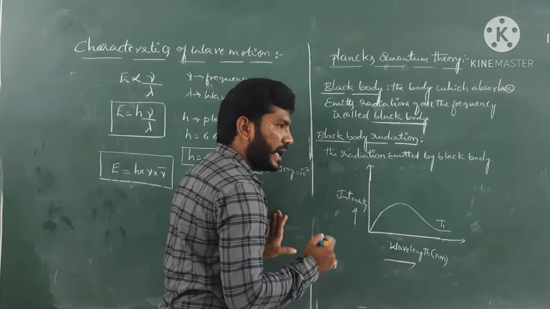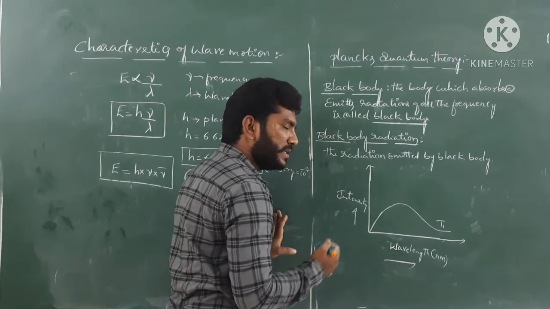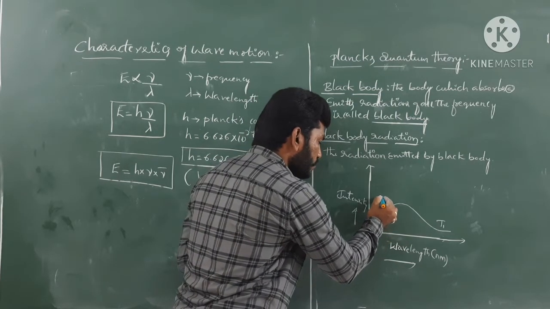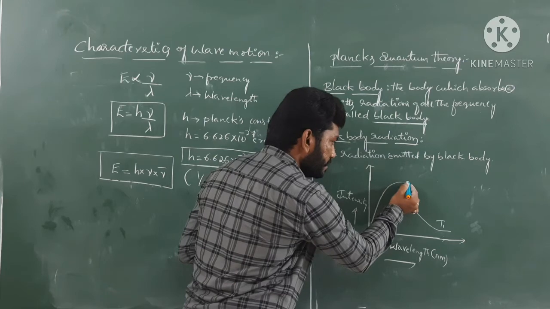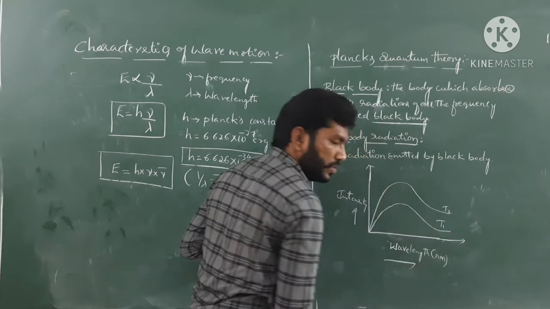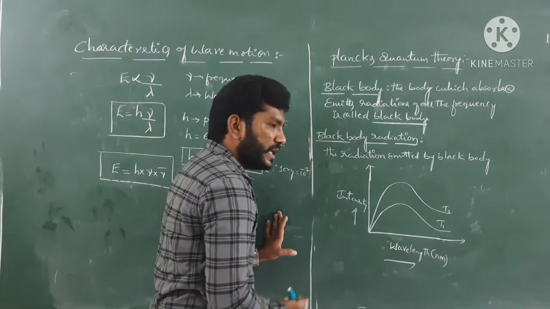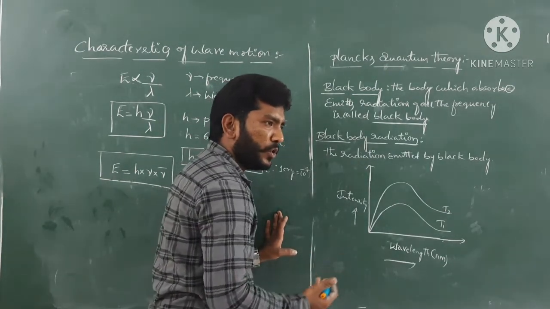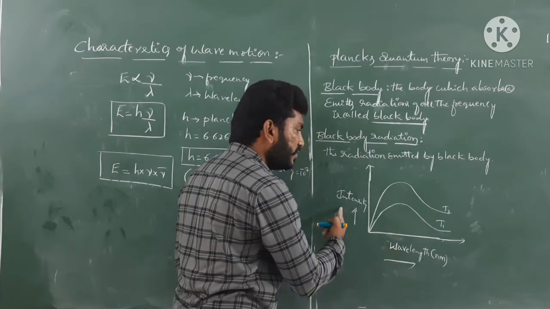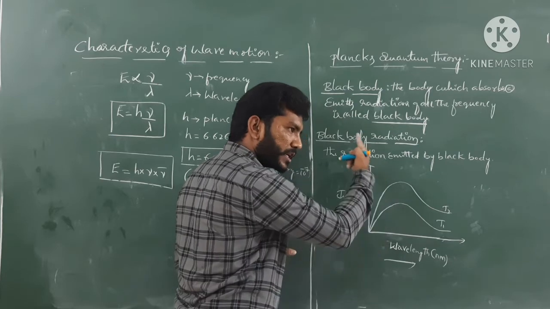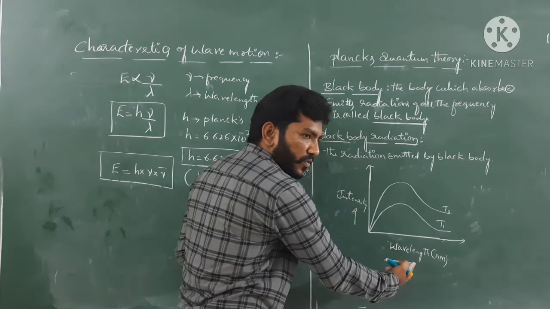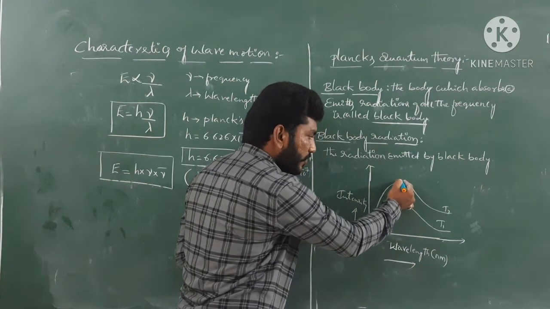Suppose I take a temperature T2, meaning I increase the temperature some more. At temperature T2, the graph would be like that. With this graphical representation, what we are going to know here is that at very high temperature, the intensity of the radiation emitted from that black body is going to be very high, with the decreasing of wavelength.